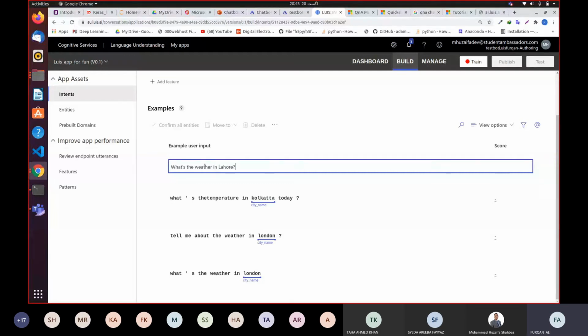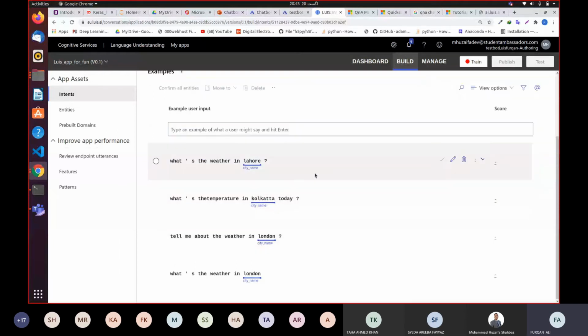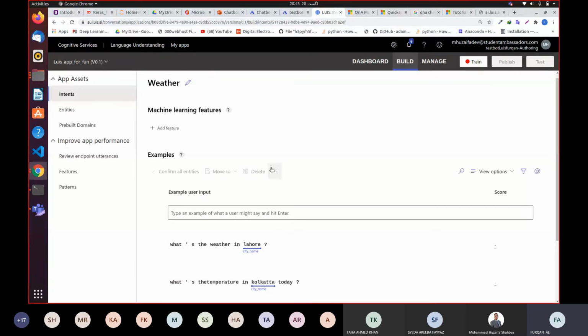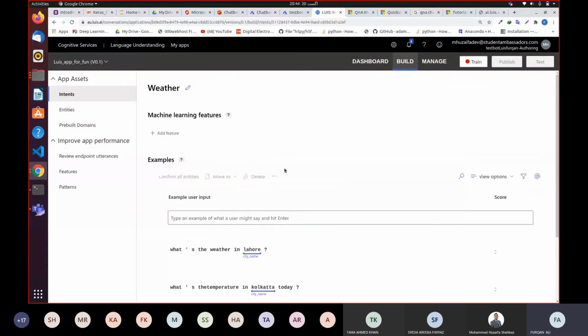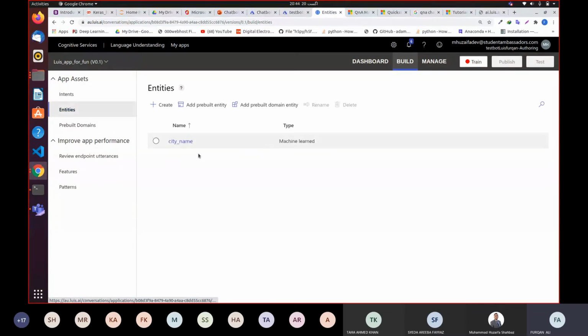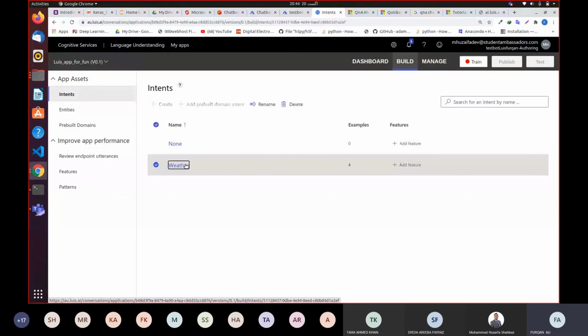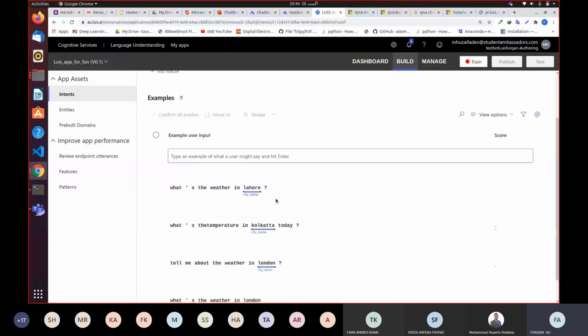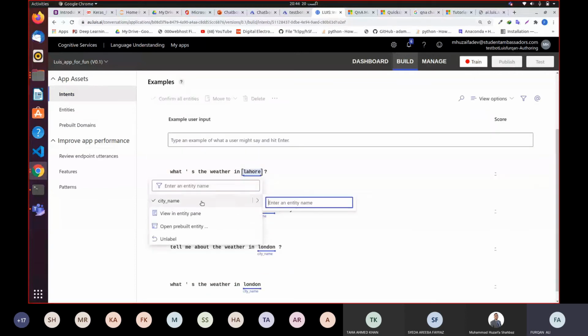So you can create as many entities as you want, but keep in mind that all entities should belong to weather. So you're not going to ask anything irrelevant to the weather. Let's say you write over here, what's your name? What's your name is not relative to weather. It is irrelevant to weather. So you have to ask queries which are relevant to weather, and they must contain those entities which you defined over here. So what did you define over here? You defined city name. So your weather utterances must contain the city names, so that you can collect those cities and assign them into a variable which is city name. This is how the LUIS chatbot works.